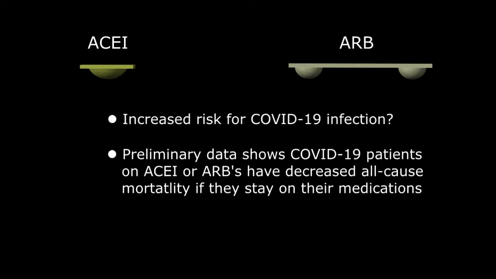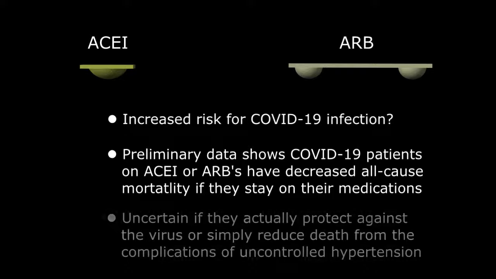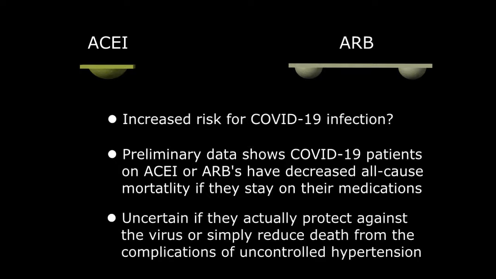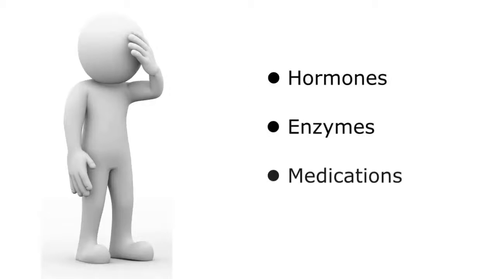COVID-19 patients on angiotensin-converting enzyme inhibitors or angiotensin receptor blockers do much better, with decreased all-cause mortality, if they stay on their blood pressure medications during their infection. Whether this is due to lessening the impact of the infection itself or simply preventing death from the complications of hypertension is currently not clear, and more research is needed. So, a lot of information and a little confusing in my opinion because of the similar terminology used for the various hormones, enzymes, and medications.